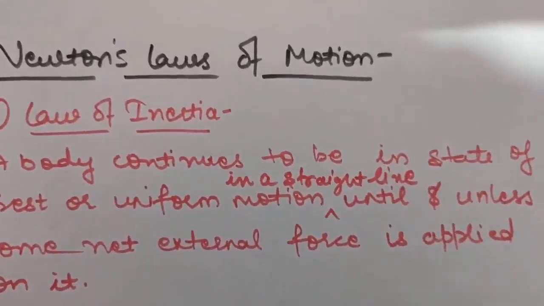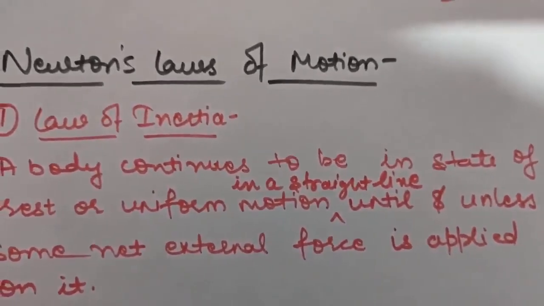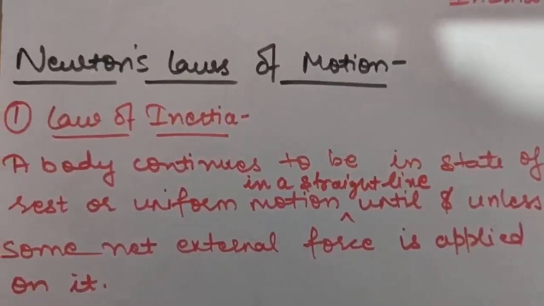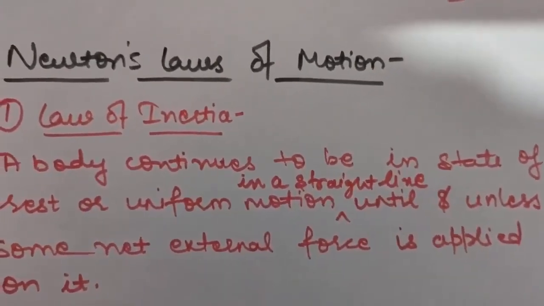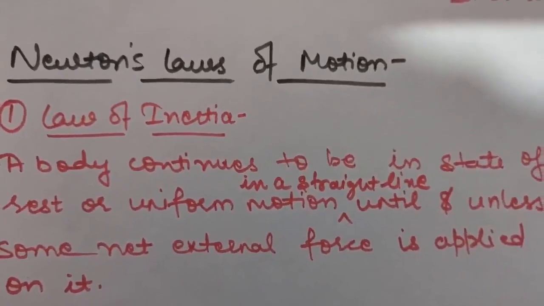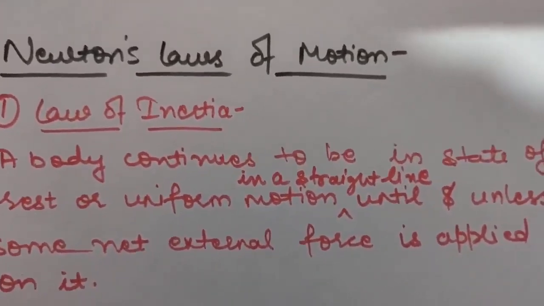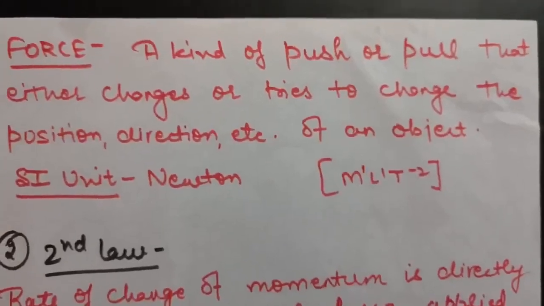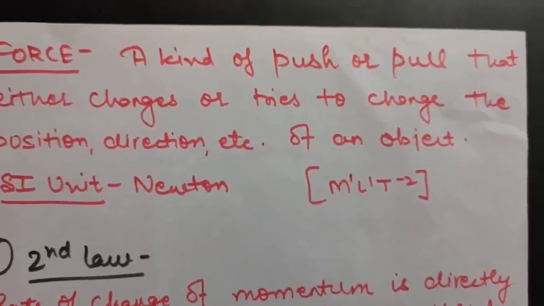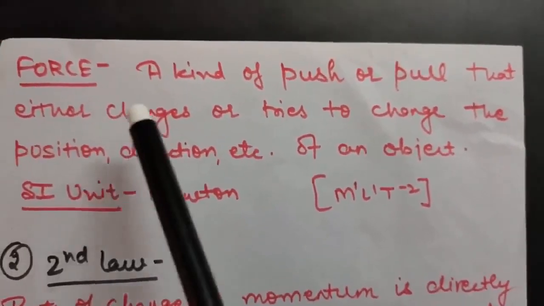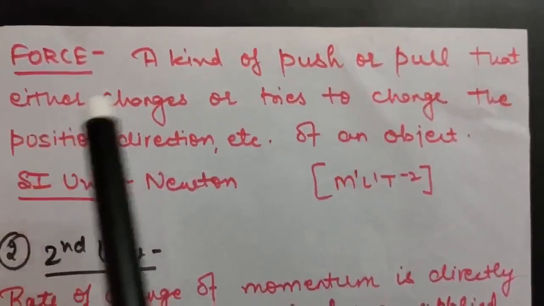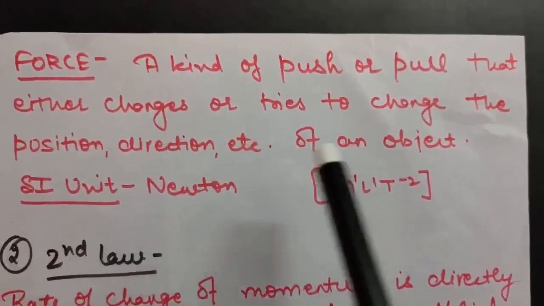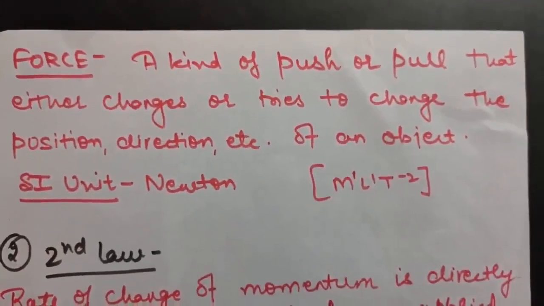For example, if 20 Newton is applied in the forward direction and 20 Newton is applied in the backward direction, the net force will be 0. Again, its state of motion will not change. So there should be some net external force on the body. This is your law of inertia. From Newton's first law, force was defined as a kind of push or pull that either changes or tries to change the position, direction, etc. of an object.